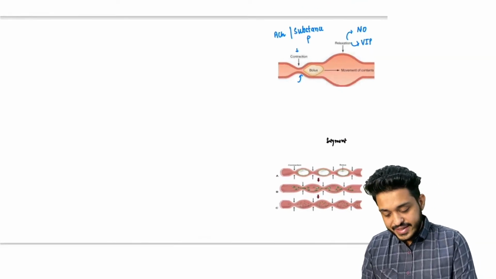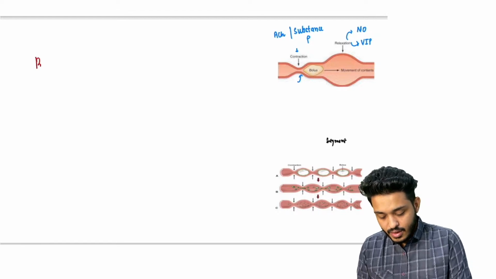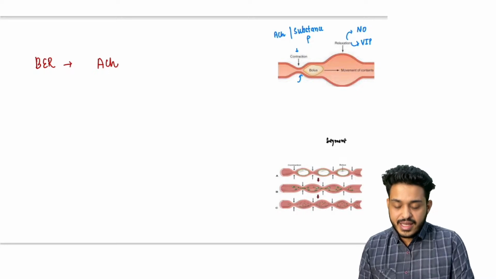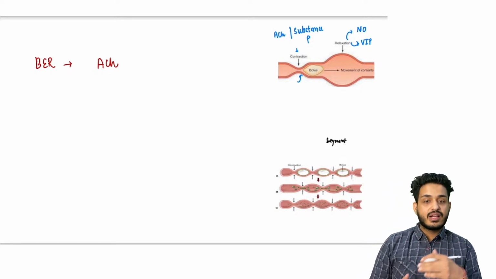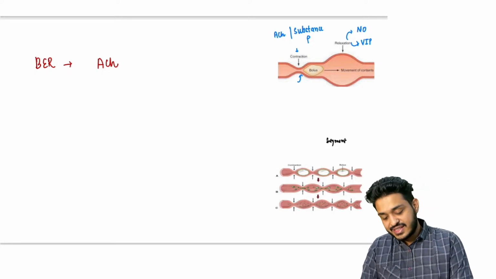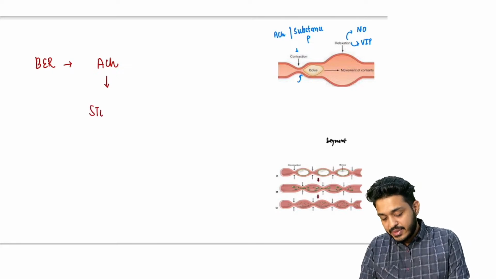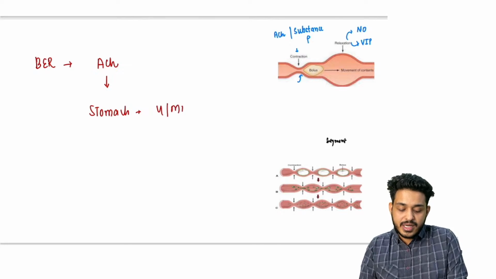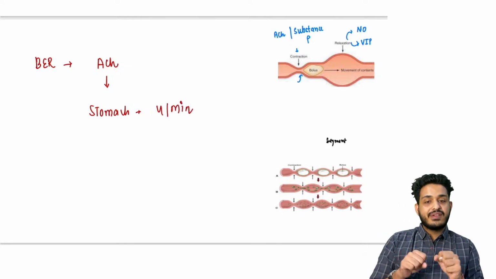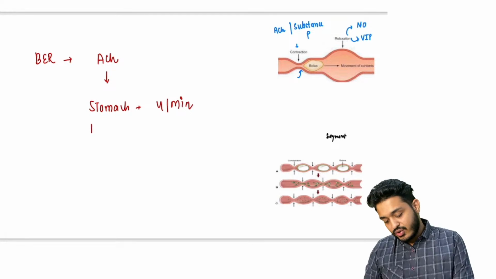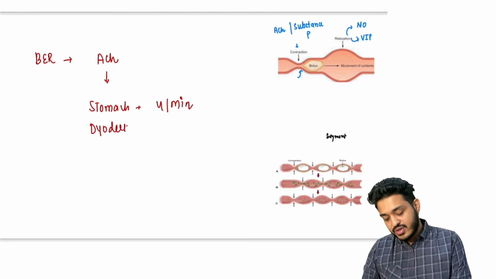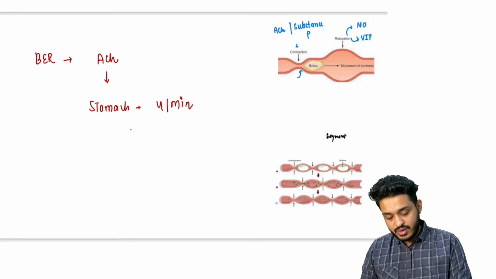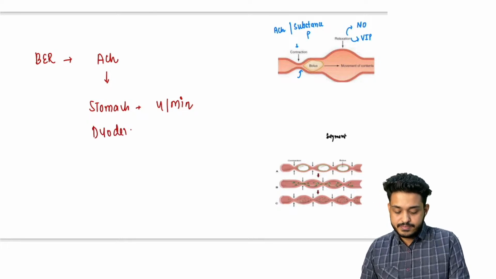One more motility. They have asked a question. This is going to be your basal electrical rhythm. It is because of acetylcholine. Just remember the things I am telling you. For stomach, you will be having 4 contractions per minute. In duodenum, you will be having 12 contractions per minute.